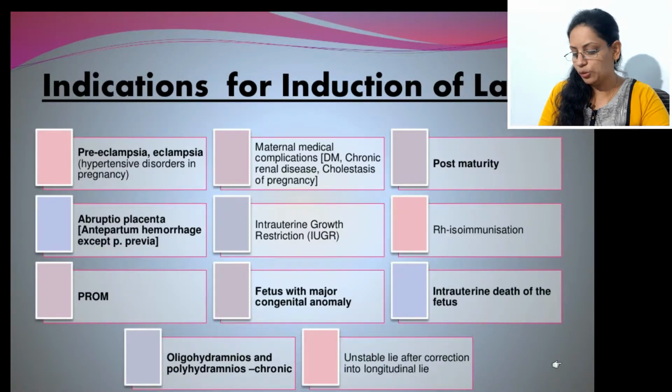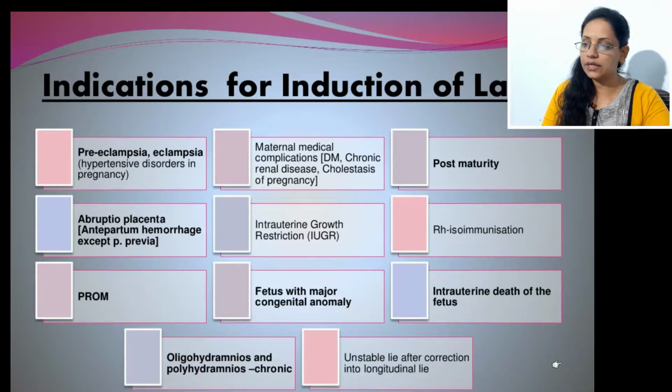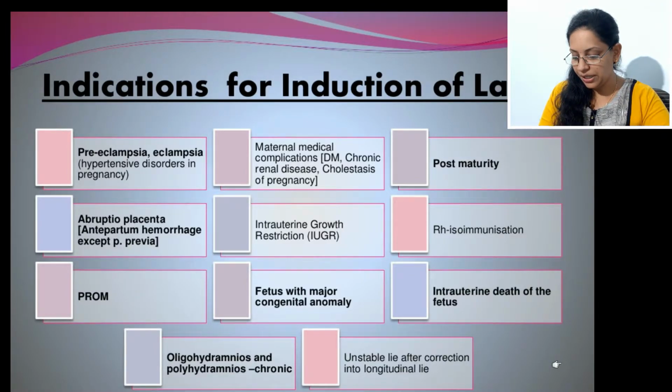The second one is abruptio placenta, that is antepartum hemorrhage, where bleeding from the vagina starts after 7 months, and if this bleeding continues, that will be very dangerous for mother and fetus. So abruptio placenta is the second condition where we prefer induction of labor.